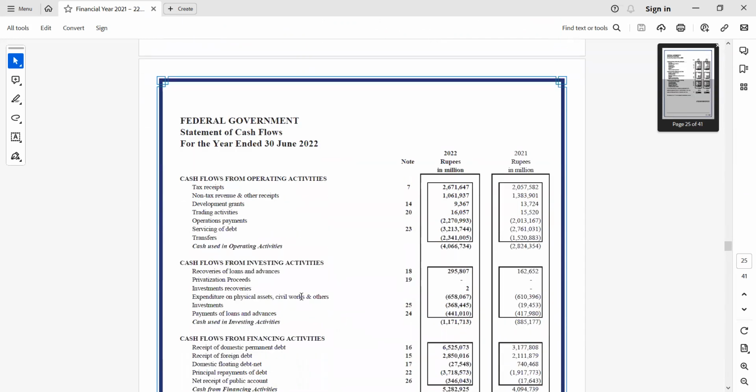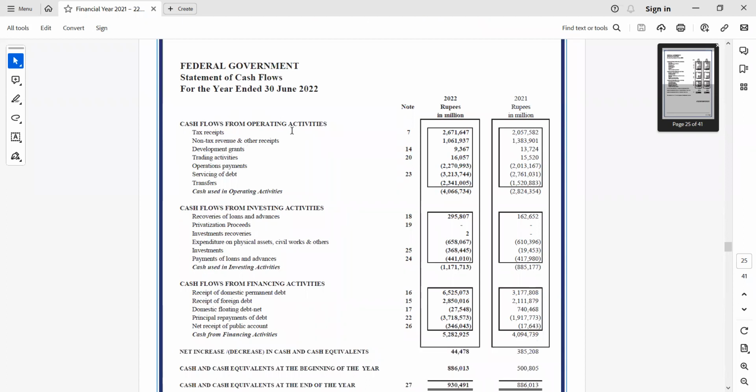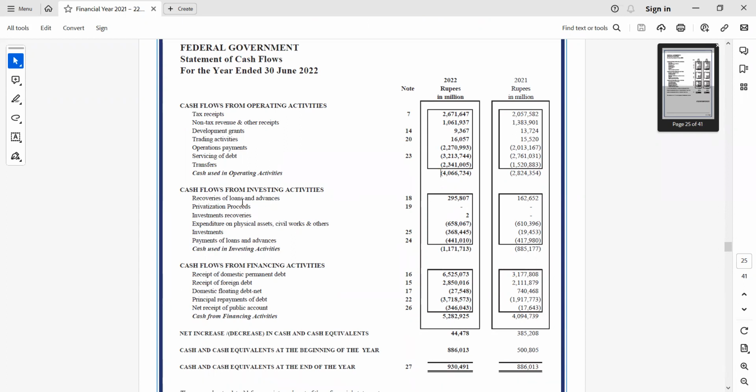Then in the next report, we have the statement of cash flows, which states how much money came from the operating activities. The Pakistan government lost about 4 trillion in operations. Cash flow from investing covers things like new roads, privatization, the things we did with our assets, and notice we lost another 1.1 trillion rupees from investing activities. Then we have cash flow from financing: how much debt did we take?